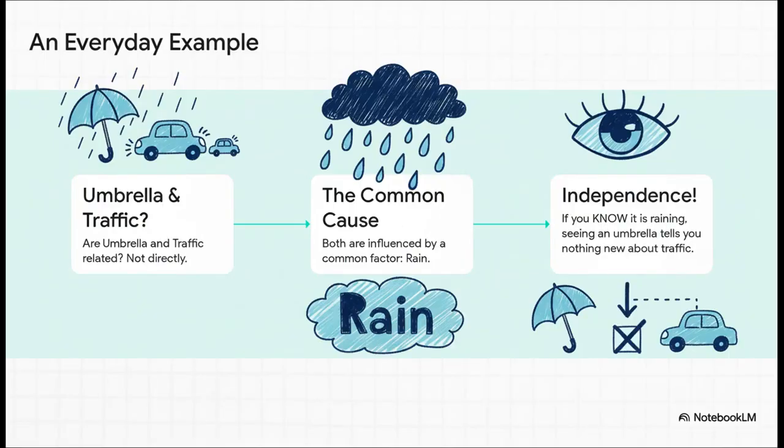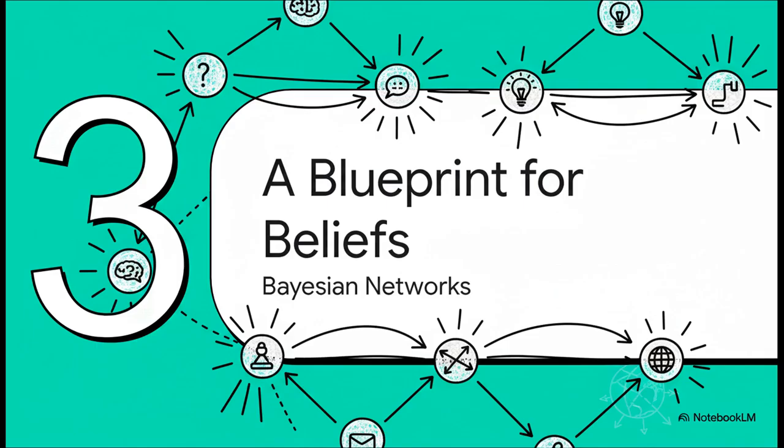Let's use a super simple example. You see someone carrying an umbrella, and maybe your mind jumps to, traffic's going to be bad. But hold on, why? The umbrella doesn't cause the traffic. They're both caused by a third thing, rain. So if you look out the window and you can see for a fact that it's pouring down rain, then seeing someone with an umbrella tells you absolutely nothing new about the traffic. Once you know it's raining, the umbrella and the traffic become independent of each other. And this is where Bayesian networks finally enter the picture. They are the perfect tool designed to elegantly map out all of these independence relationships.